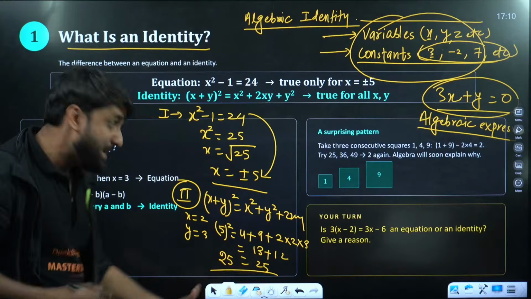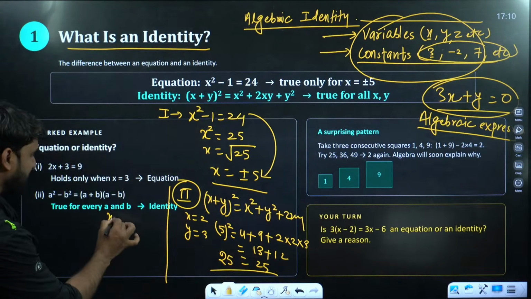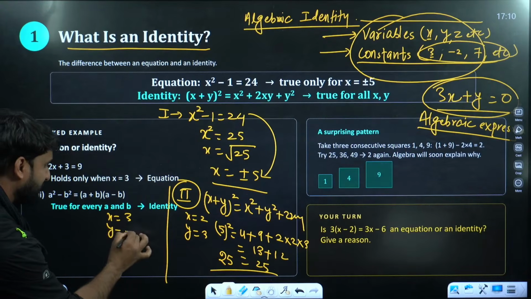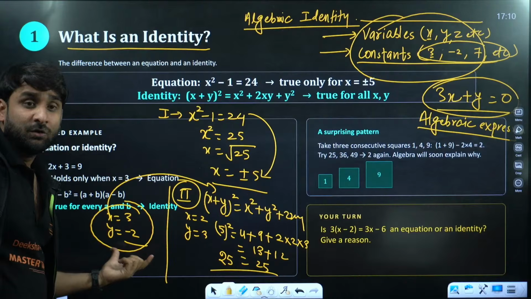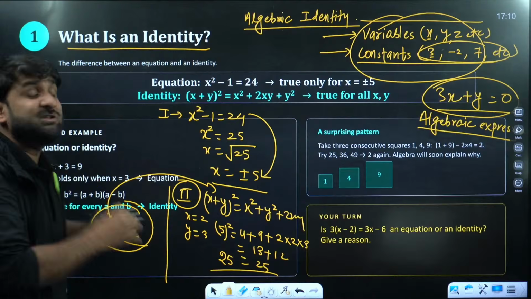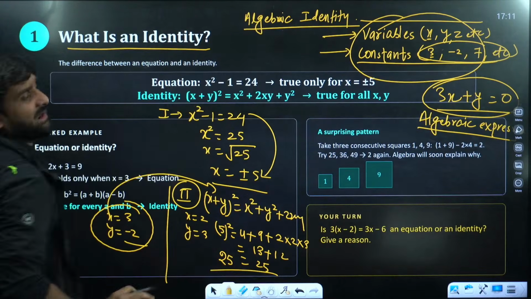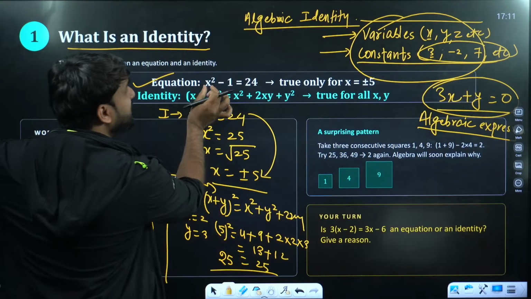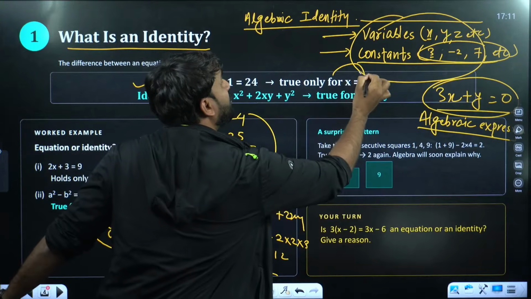Wow. Now, if anyone of you wants to put x as 3 and y as minus 2, put these two values here. Again, this will be satisfied. So identities are those special expressions which will be satisfied by all values of x and y. So this is the difference between equation and identity. The equation x square minus 1 is equal to 24 is true only for x is equal to plus minus 5.